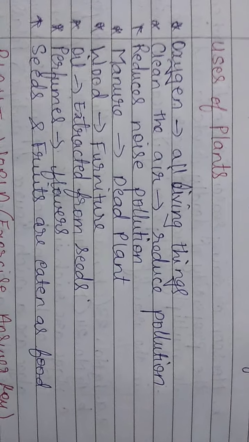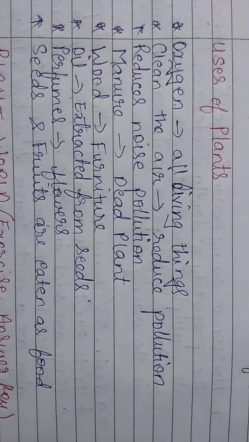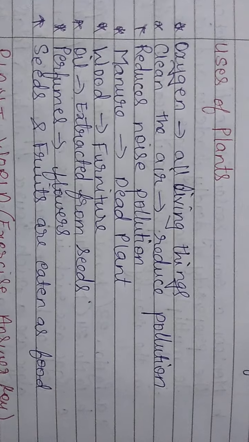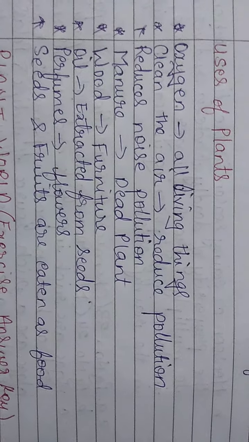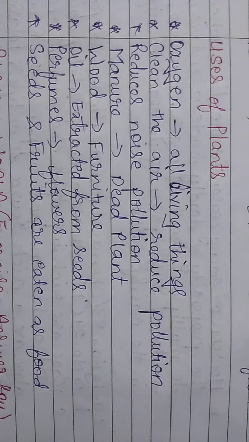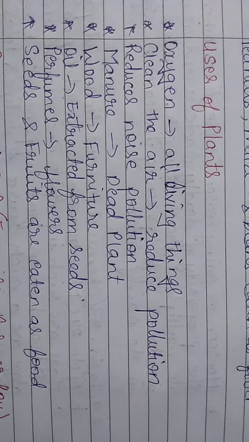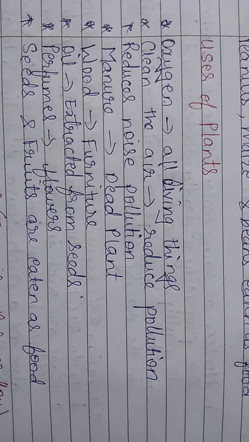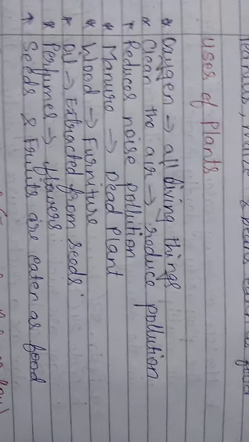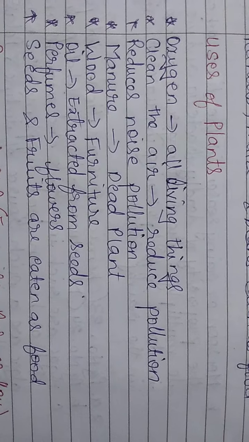Then plants also give us oil, which is extracted from the seeds of the plant. Some of the seeds are seeds of sunflower, right? We use sunflower oil for cooking. There are many more seeds from which oil is extracted. Then perfumes are made from flowers, right?